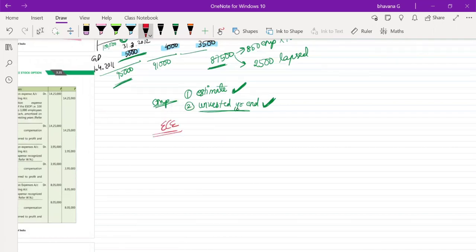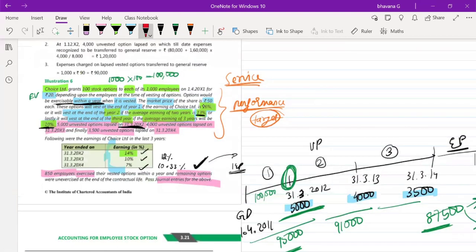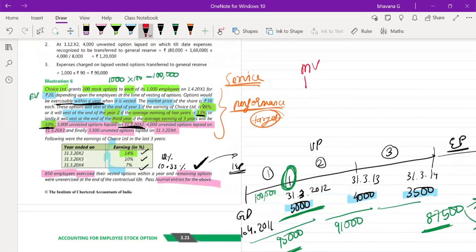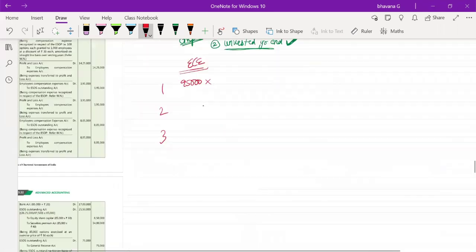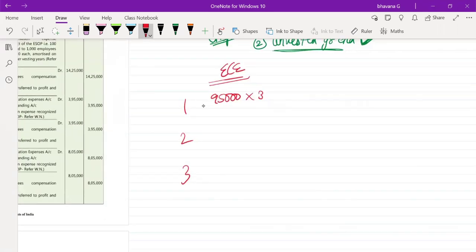So now let's start calculating our ECE quickly. You have to see year 1, year 2, year 3. In the first year you had 95,000 options. What is the intrinsic value? The intrinsic value is market value minus exercise value. Market value 50 rupees, exercise value 20 rupees, so intrinsic value is 30 rupees. So 95,000 into 30 into what will you do here?